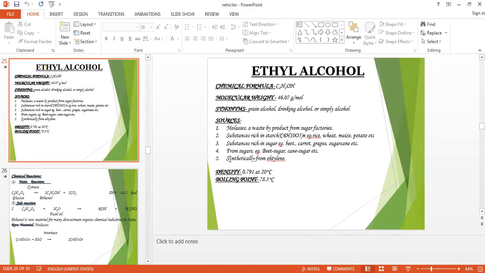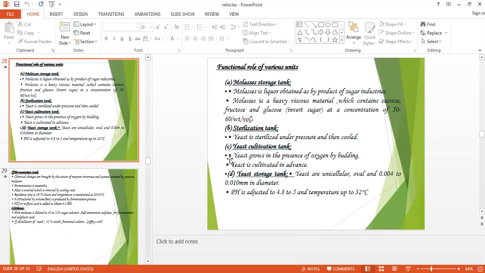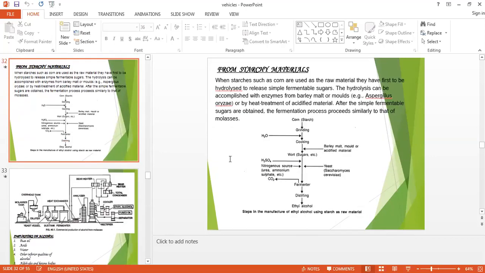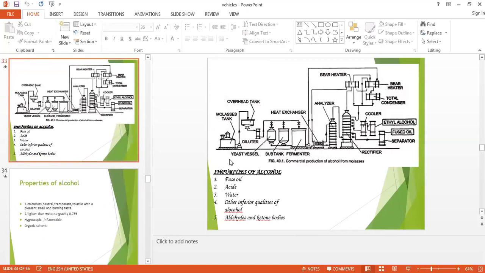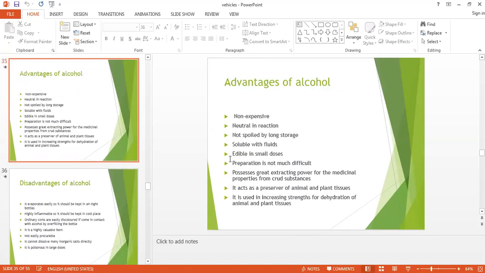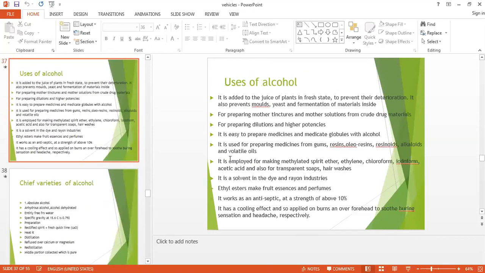Then we have seen the ethyl alcohol, its preparation from molasses and from the starchy substances or the starchy material. Then we have seen the impurities of alcohol also with properties and advantages. Of course, if there is an advantage, then there is a disadvantage also. Then we have seen the different uses of alcohol.